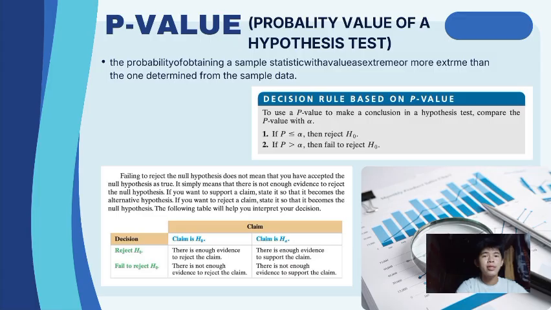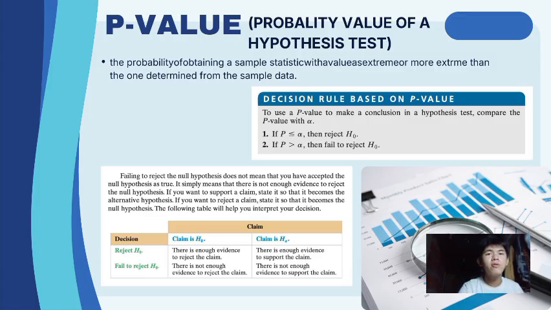Failing to reject the null hypothesis does not mean that you have accepted the null hypothesis as true. It simply means that there is not enough evidence to reject the null hypothesis. If you want to support a claim, state it so that it becomes the alternative hypothesis. If you want to reject the claim, state it so that it becomes the null hypothesis.